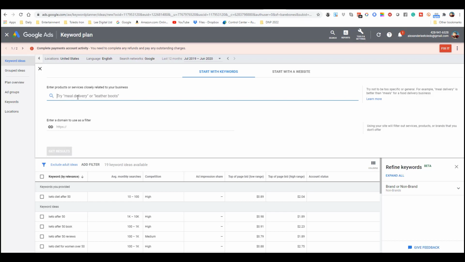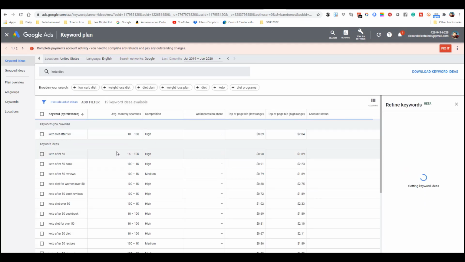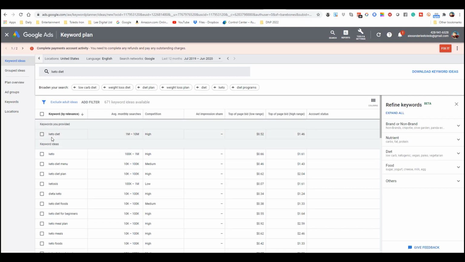Just going to type in keto diet. Just want you to look at the data across the platforms, the same thing. So you see what I'm looking at. When you just type keto diet, it's a very broad keyword, and now you have 1 million to 10 million per month. Obviously, keto diet after 50 is going to fall within this umbrella because there's such a strong demand for that.